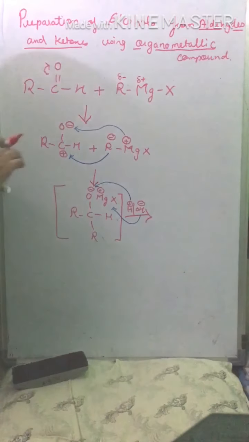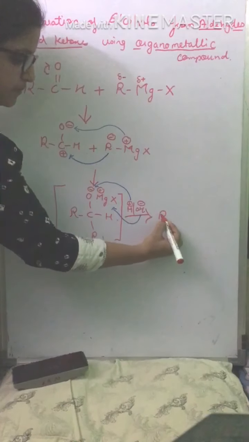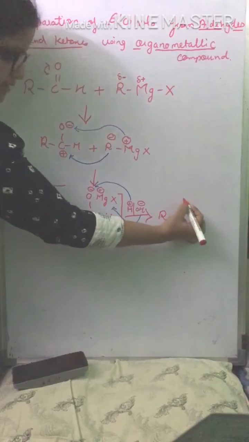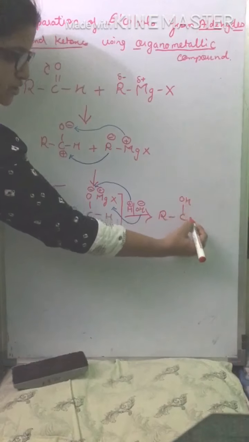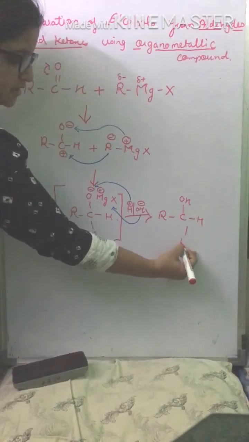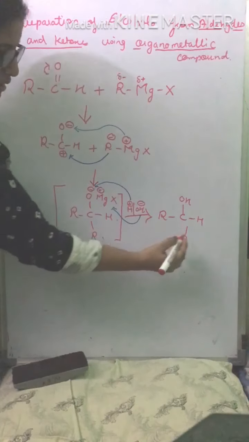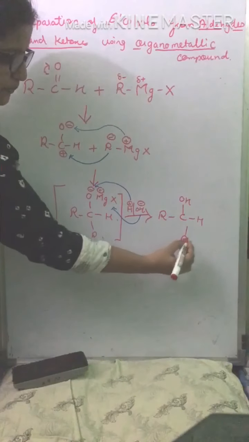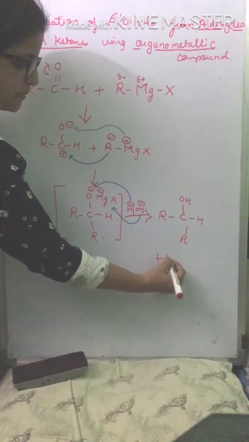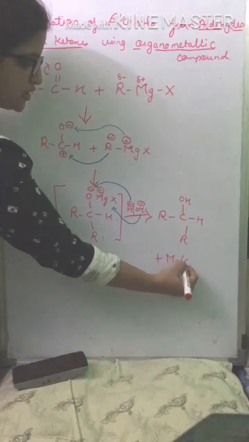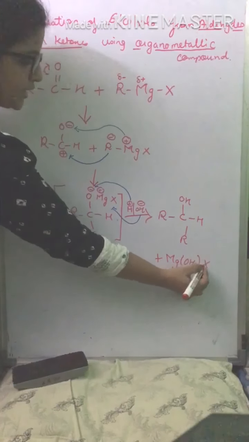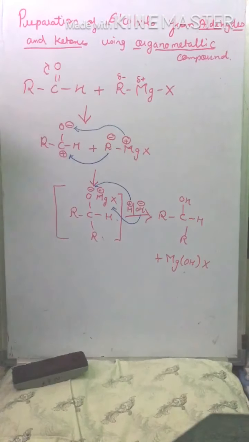We get the final product, that is RCOH, where it is H, here the carbon, the other alkyl group, and we get the byproduct as MgOH. So this is the general mechanism which is followed by aldehydes and ketones when reacted with the organometallic compound.